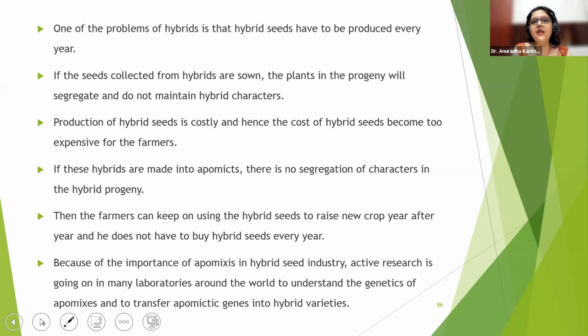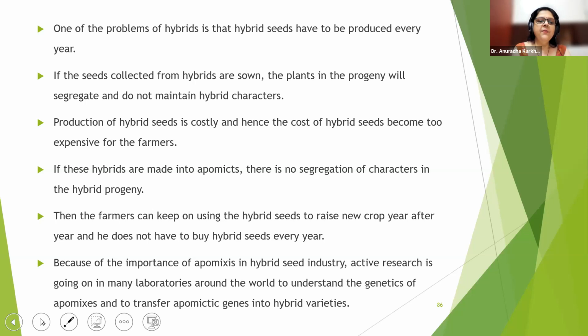If these hybrids are made into apomictic, there is no segregation because it is uniparental. Correct? One parent's diploid cell is acting like a seed, right? So it's uniparental then. Then the farmers can keep on using the hybrid seeds to raise the new crop year after year, and he does not have to buy hybrid seeds every year. So that is the way the farmers are benefited.